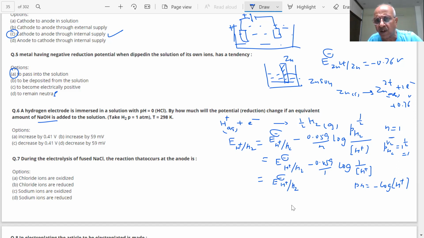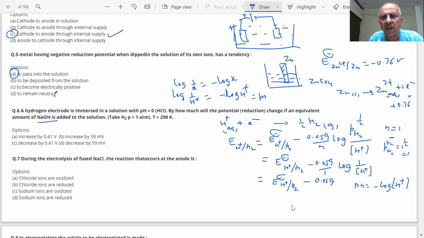They will change some value in the question. 0.059 times, and what is log 1 by H+? If I have log of 1 by X, this is minus log of X. So log of 1 by H+ is minus log of H+. Am I right mathematically? Yes, sir. That is nothing but pH. See how I have to work it out. So this value is pH.